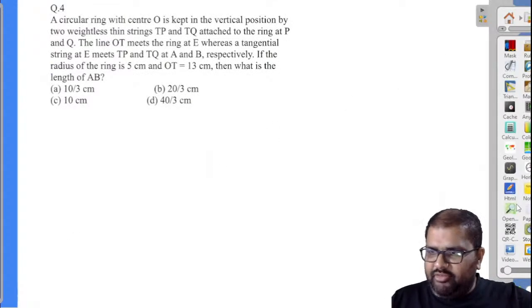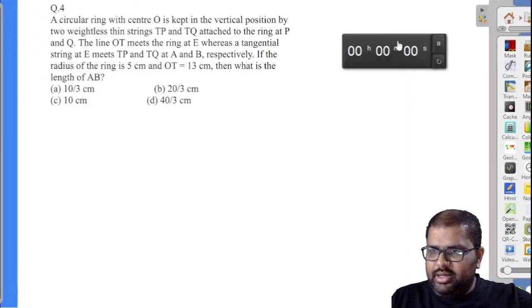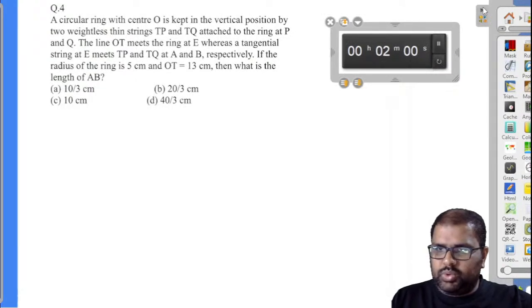And again, one of my favorite questions here. Let's see. A circular ring is tied with two ropes, it seems.